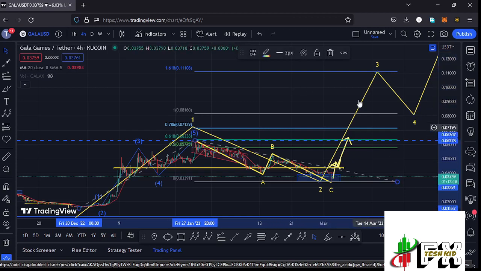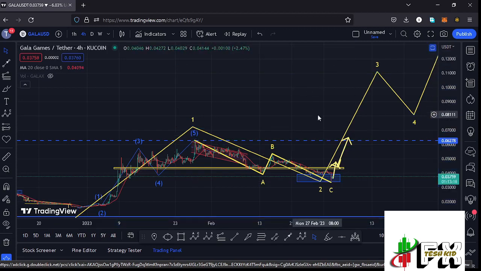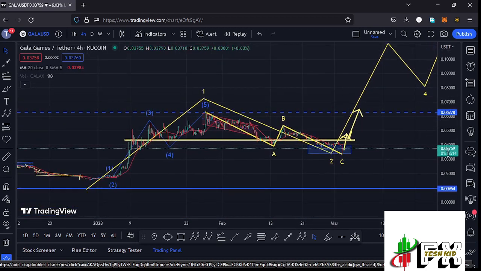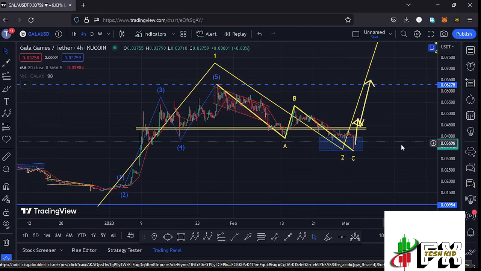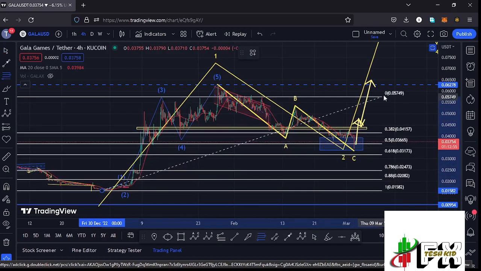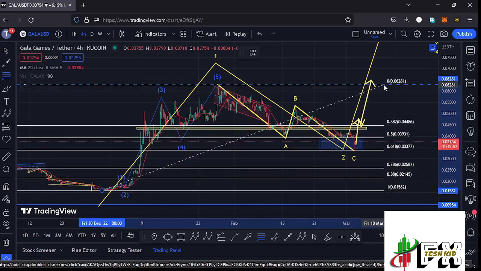But in case the breakdown continues, we need to also be prepared for such a scenario where we can have new target areas to the lower side, and that is areas on the Fibonacci's that we need to continue holding within for us to still say that whatever we are seeing over here is the formation of these larger ABC wave count 2. Using the Fibonacci's, connecting them from the low of the first wave to the high of that wave 1, that gives me a minimum target area to the lower side.